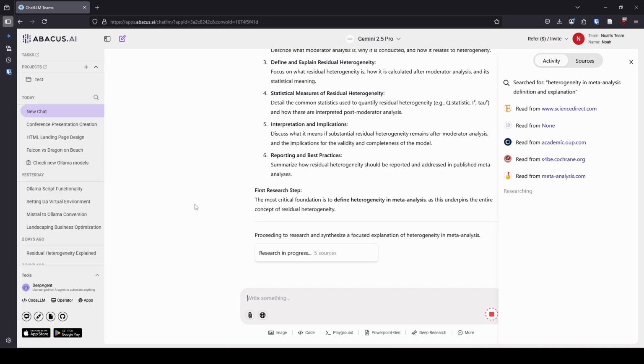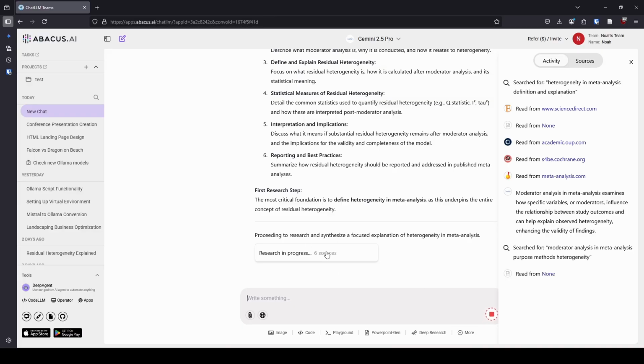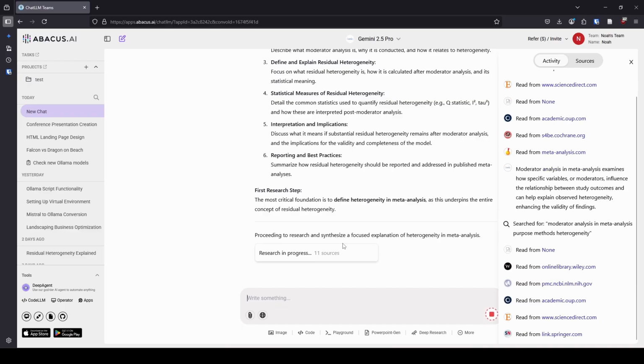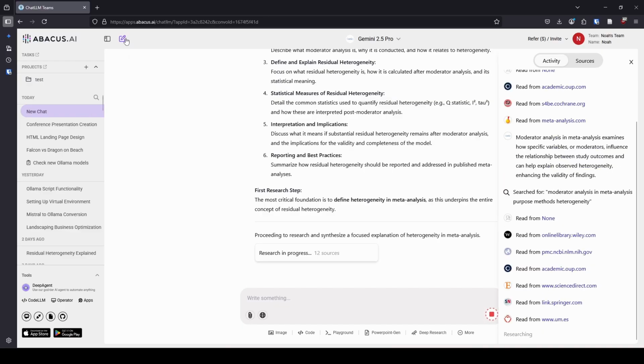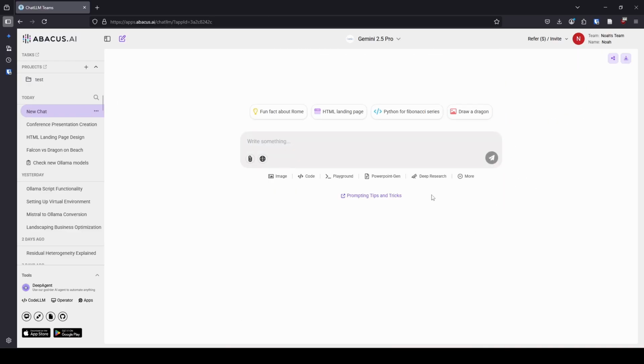Okay, I'm bored. It's been not long at all, but it's got a lot. I know it's going to go through a lot more sources, and it goes a little bit slowly because a lot of these deep research things tend to go a little bit slowly. So what I'm going to do is show you some of the other features while this runs in the background. Okay, so over here, if we click on more, you can see that there are a lot of different options.